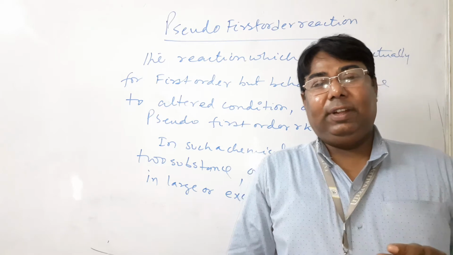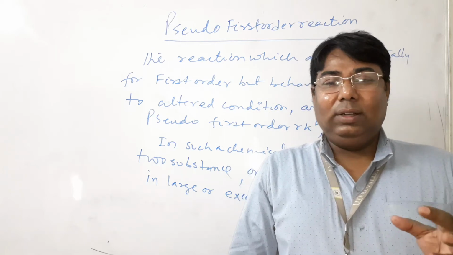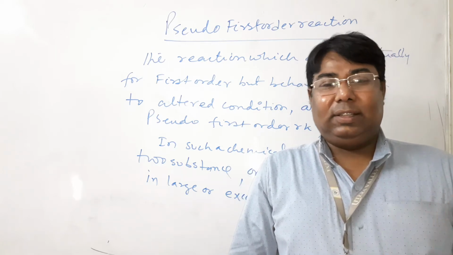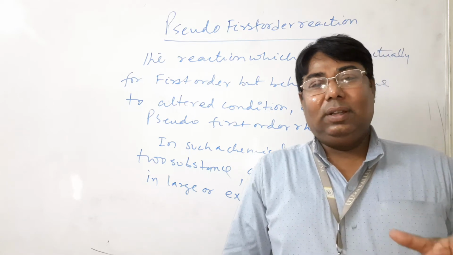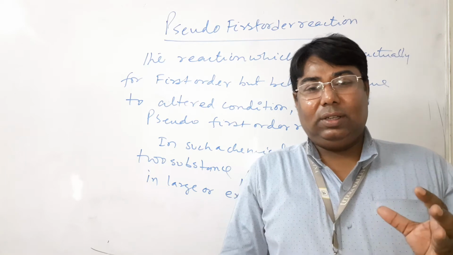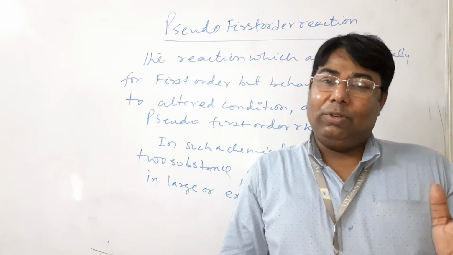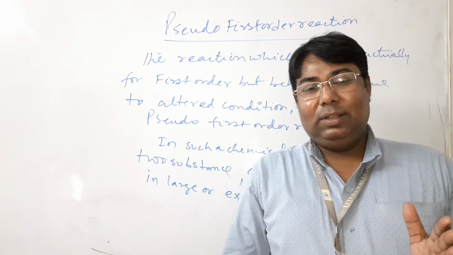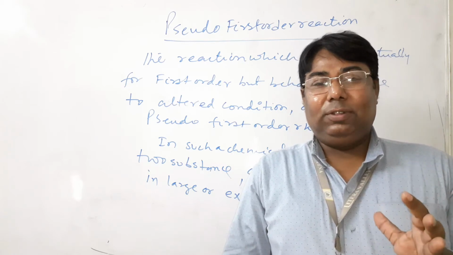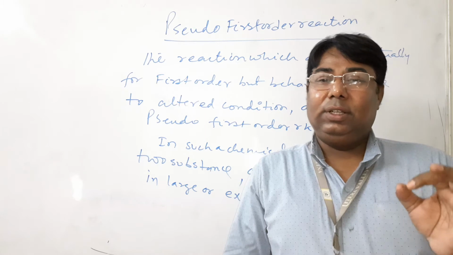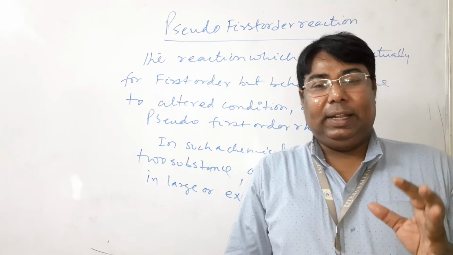In that kind of reaction, one reactant is in excess amount, so its concentration is not considered for the order of the reaction, but it shows in the molecularity. Such reactions are known as pseudo first order reactions.